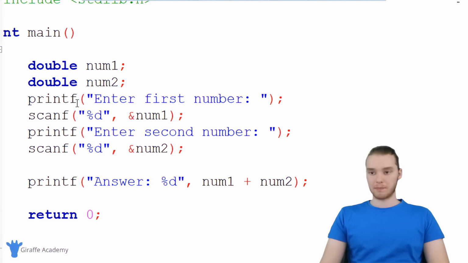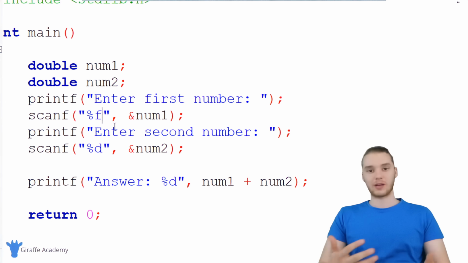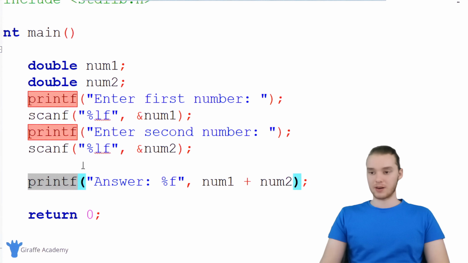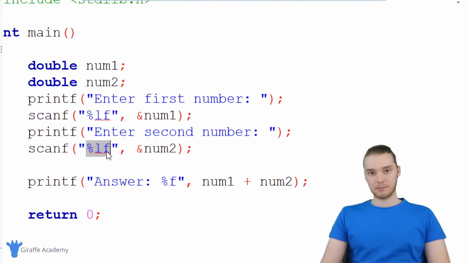So normally if we're using printf and we wanted to print out a double, we would say f, and that stands for like floating point number. But when we're scanning for a number, if we wanna use a double, we have to say lf, just like that. So down here, I'm also gonna say lf, and we'll change this to just f. So printf is a little bit different than scanf, right? In scanf, if we wanna accept a double as input, we need to use lf. In printf, we just use %f.